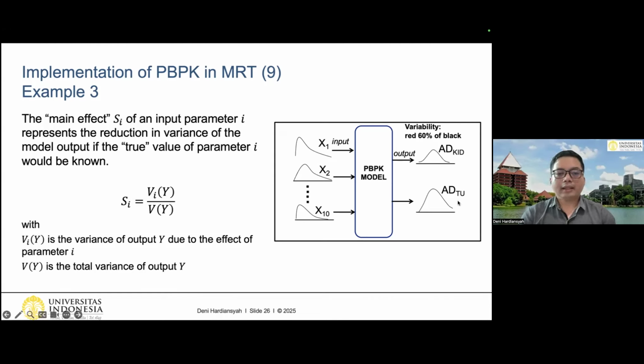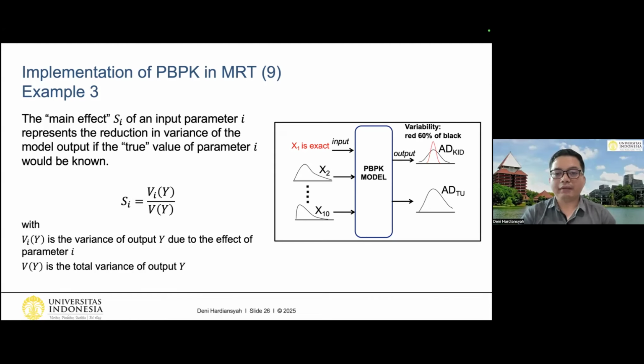And then let's say you already performed the GSA, right? And after that, you check that the Si, or in this case S1, the main effect of parameter number 1, is very important based on the value that we get. In this case, the S1 of parameter number 1 is 0.6, or 60%.